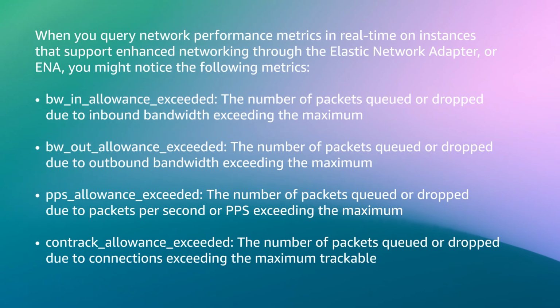Today, I'm going to explain why your Amazon EC2 instance may exceed its network limits even when the average utilization appears low. Let's get started. When you query network performance metrics in real time on instances that support enhanced networking through the Elastic Network Adapter, or ENA, you might notice the following metrics.